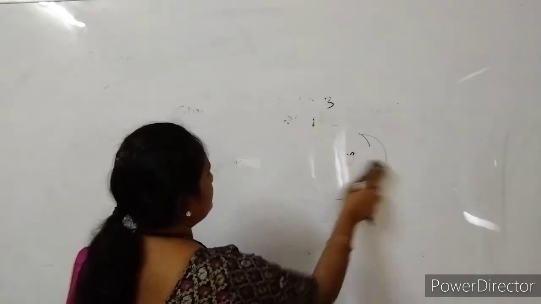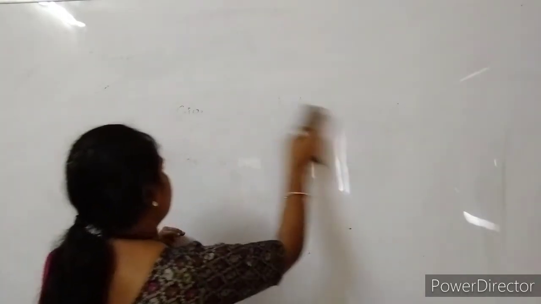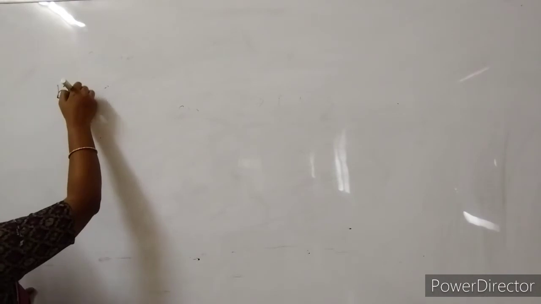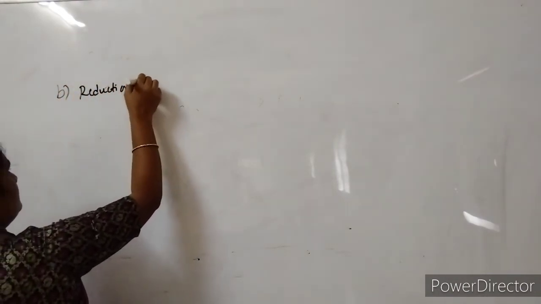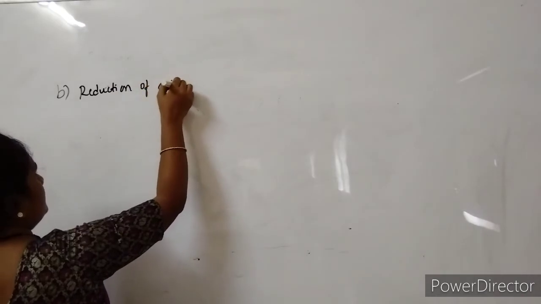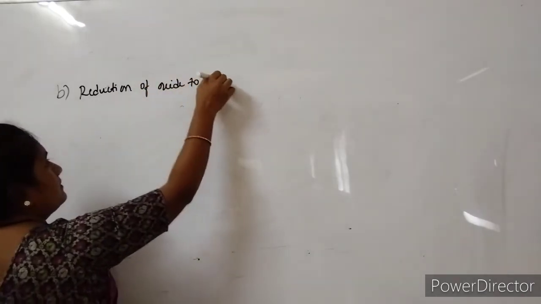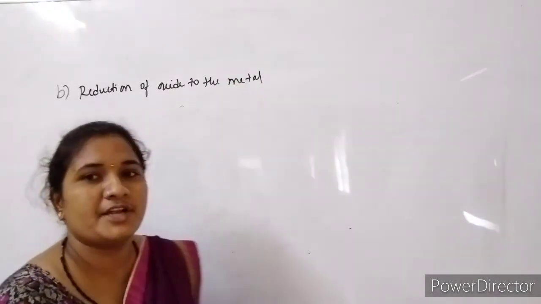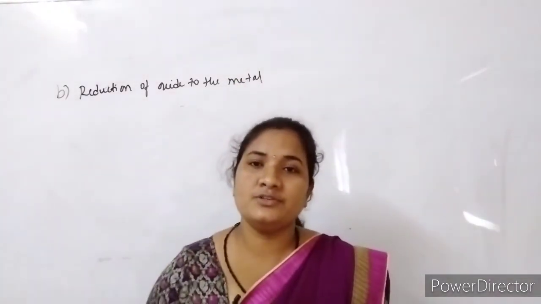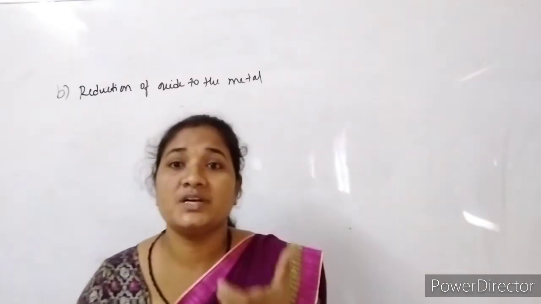And the second method is the reduction of oxide to the metal. As the name suggests, here we reduce the metal oxide into metal, meaning we want pure metal.